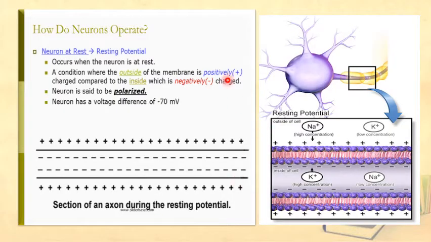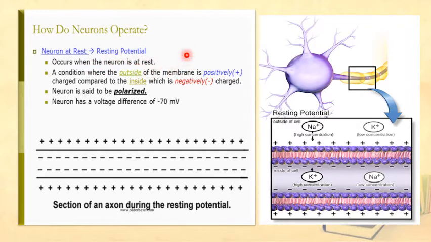How do neurons operate? You have to know that we have two states for the neuron: when the neuron is at rest and when it is subjected to a stimulus. For today, we are discussing when the neuron is at rest. In other words, we are discussing the resting potential. When do we have resting potential? It occurs when the neuron is at rest.